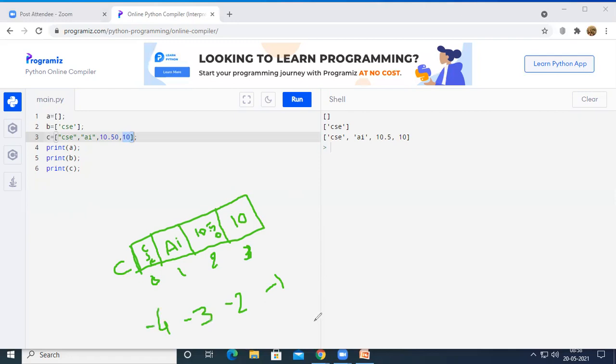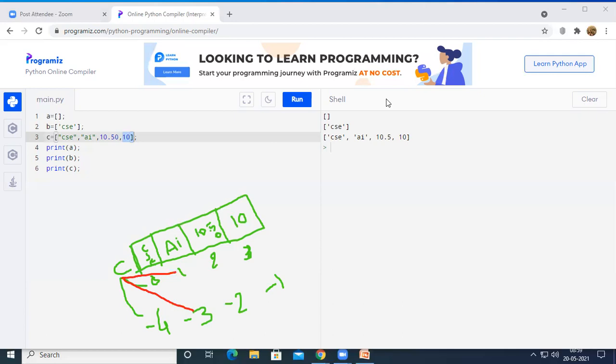So if you want to print CSC on the output screen, you can print it by using C of 0, where the entire list name is C. We can access it with C of 0 or C of minus 4. If you want to print AI on the output screen, you can print it by C of 1 or C of minus 3.